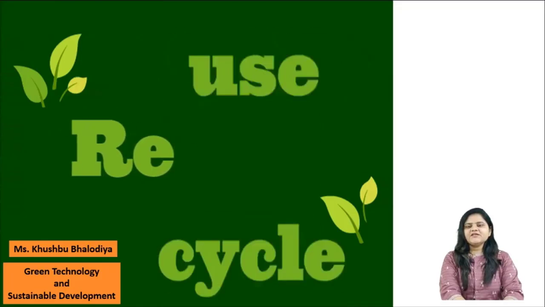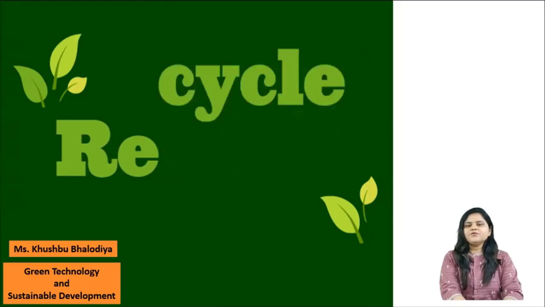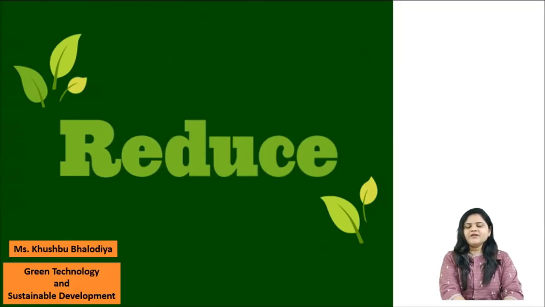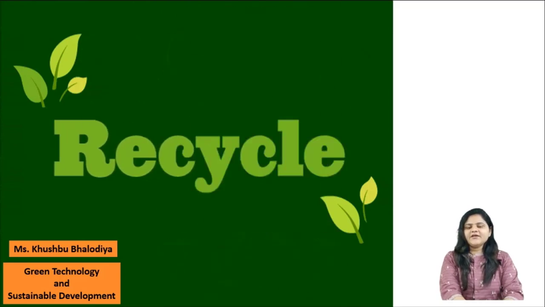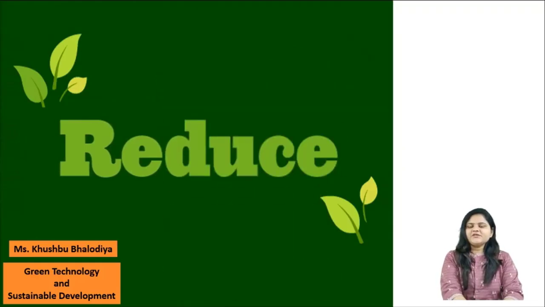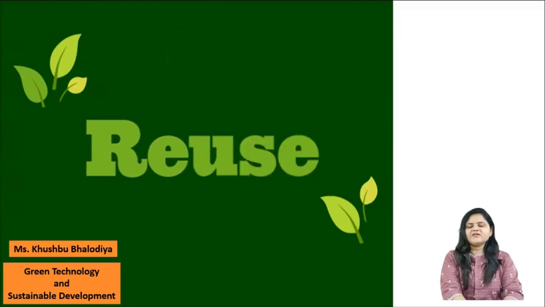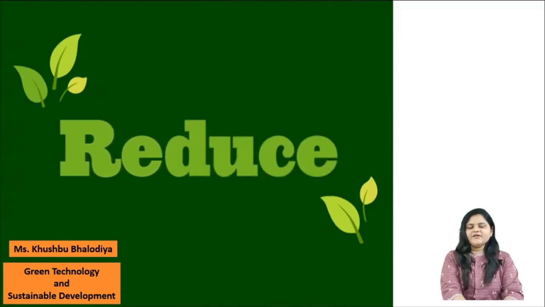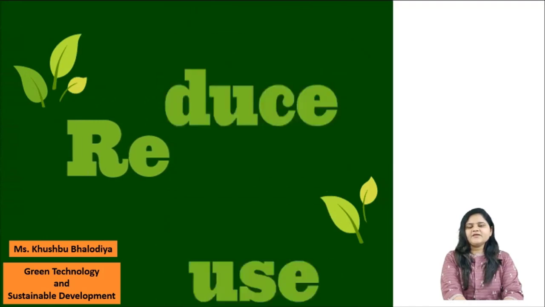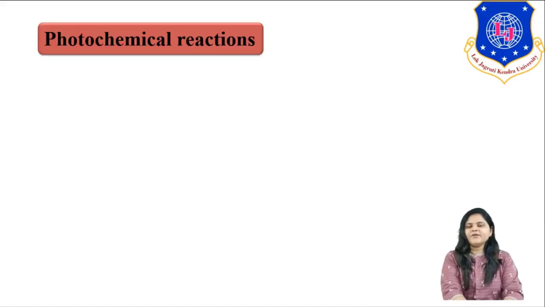In a previous lecture of Green Technology and Sustainable Development, we went through the 12 principles of green chemistry along with examples, and then we saw green oxidation along with an industrial example. Now in today's session, we will see photochemical reactions, how they happen in our industry as well as in our day-to-day life, and the principle or mechanism behind them. So let us start with the photochemical reaction.